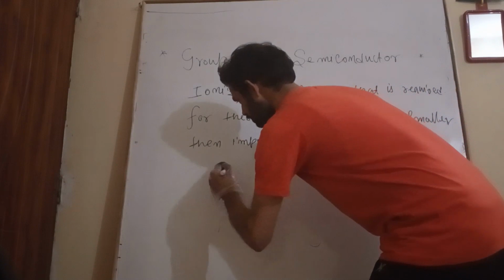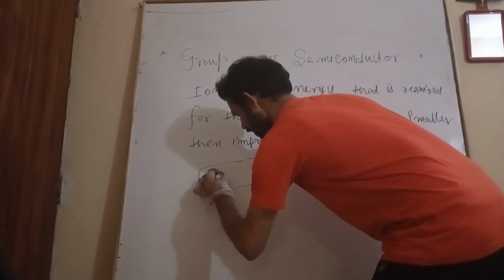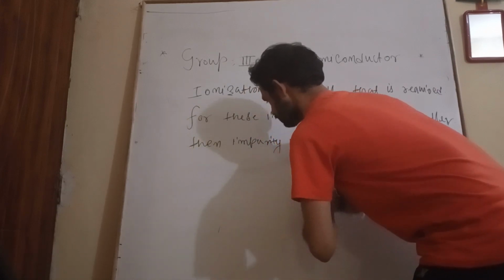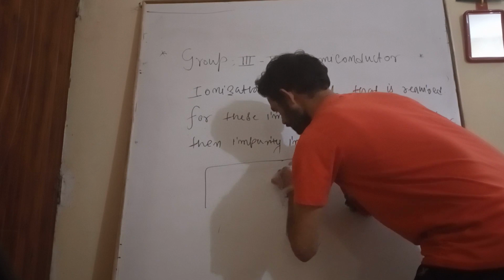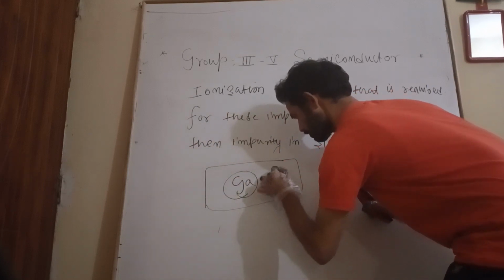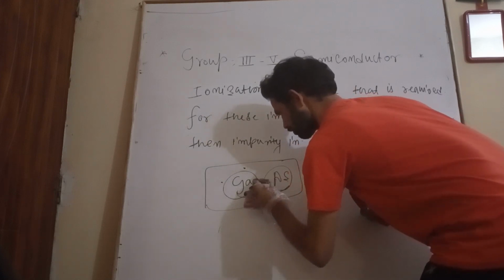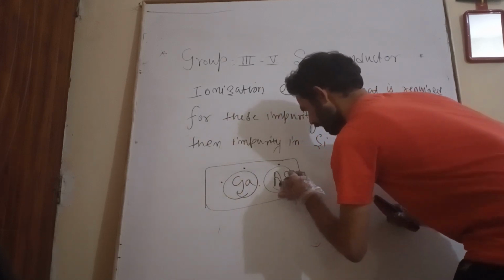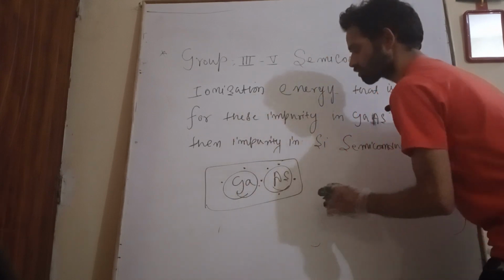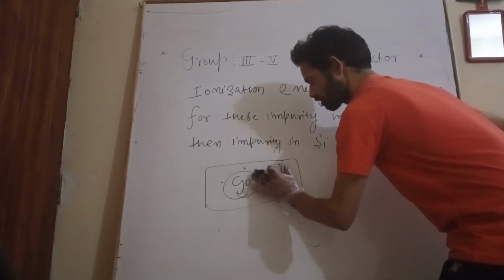If we summarize what we have seen: this is my gallium arsenide compound semiconductor. Gallium has 3 electrons in its outermost shell, and arsenic has 5 electrons in its outermost shell, and it is stable.